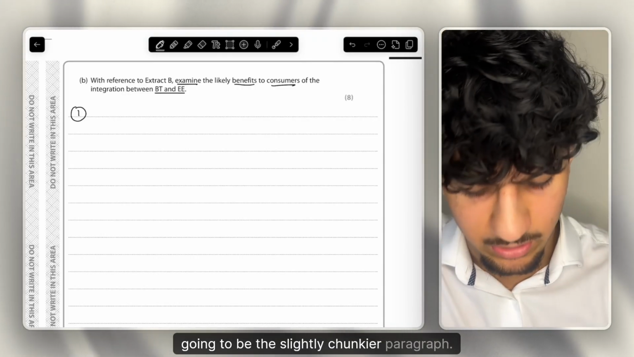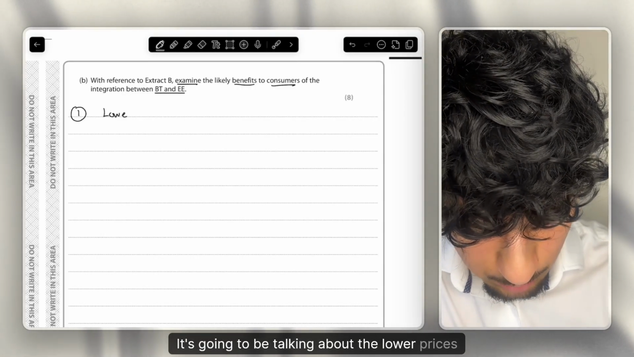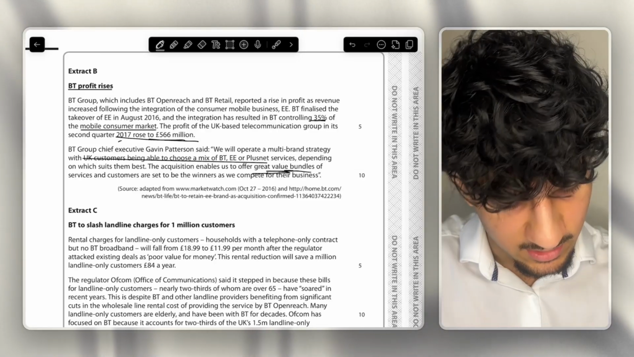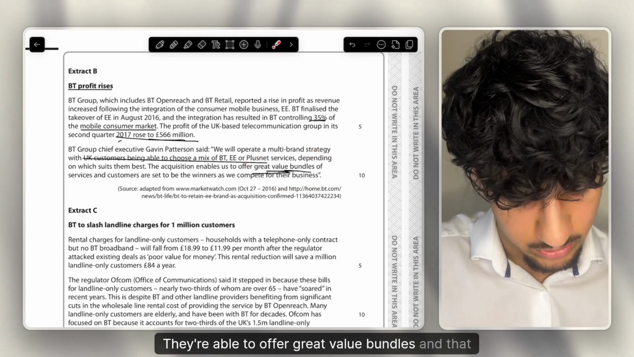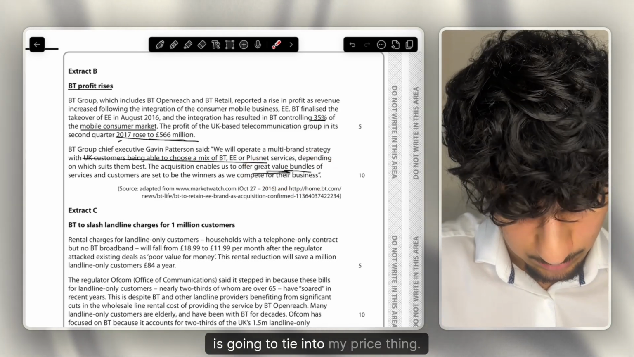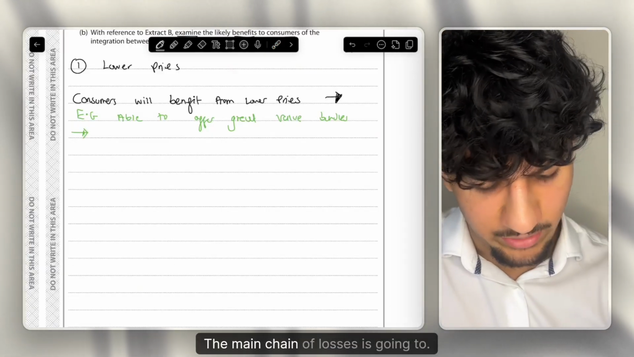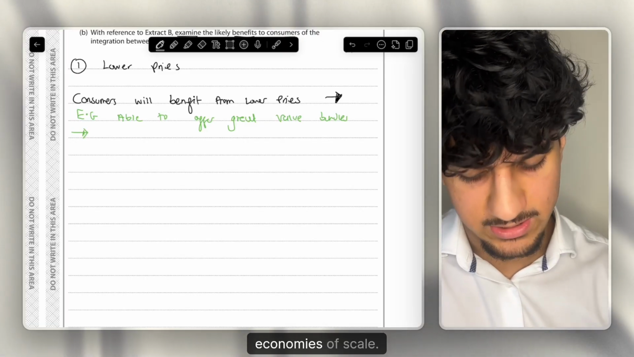So let's get started, and for the first paragraph I'm just going to talk about, since I think this is going to be the slightly chunkier paragraph, the lower prices. And the application I'm going to use here is this. They're able to offer great value bundles, and that's going to tie into my price point. Essentially, my main chain of analysis is going to be based on, like I said, economies of scale.